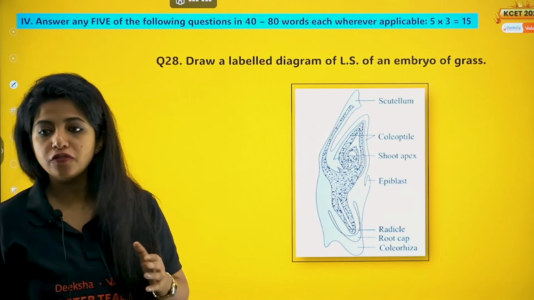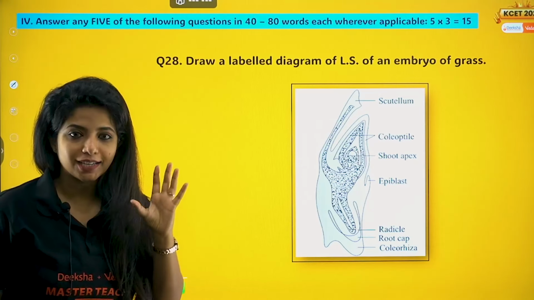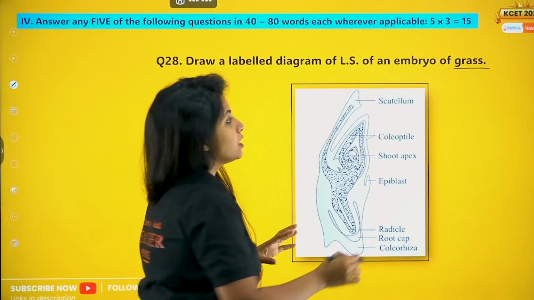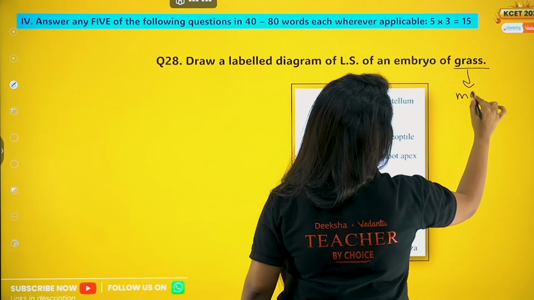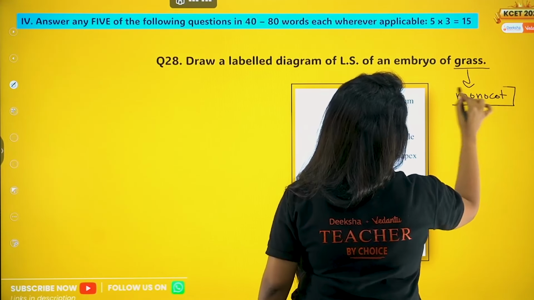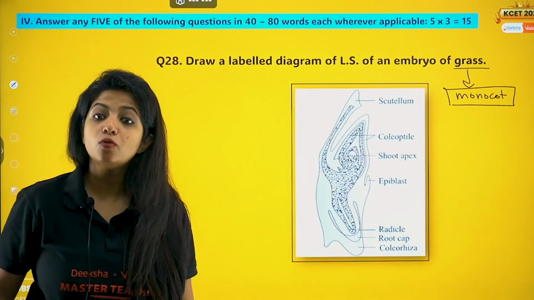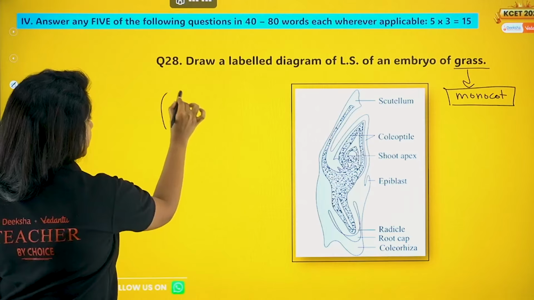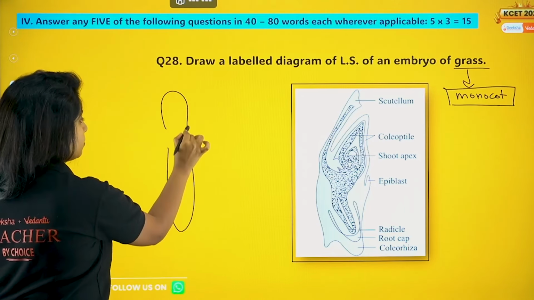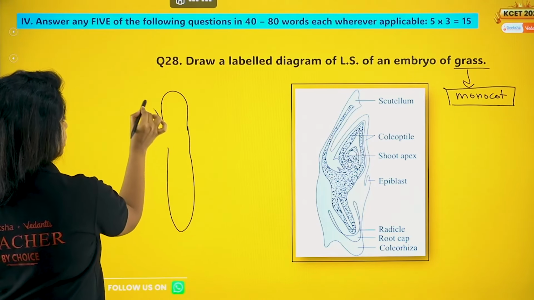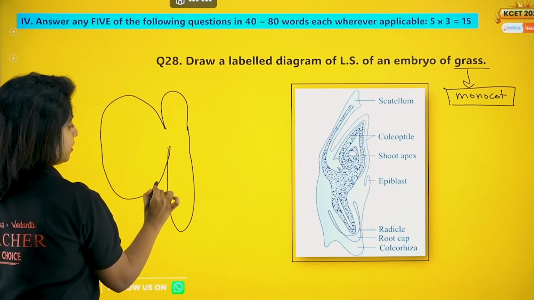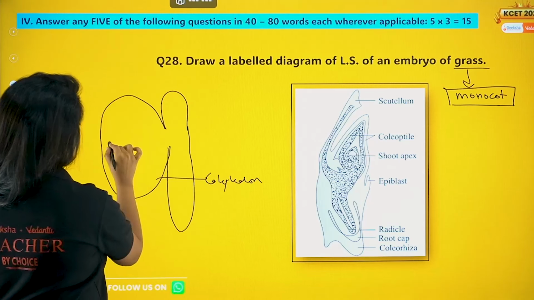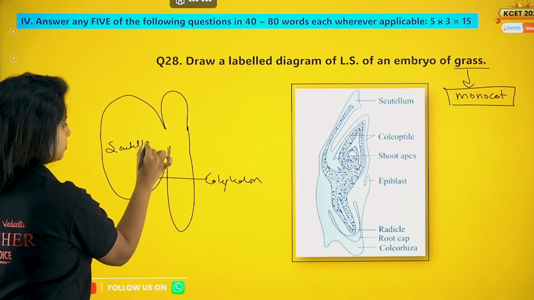Draw a labeled diagram of LS of an embryo of a grass. What do you mean by grass? Is it a monocot or is it a dicot? Grass, my dear children, is a monocot. So basically you are being asked to draw the LS of a monocot embryo. So how do you do it? Monocot means they just have one cotyledon. My dear children, understand, you have an embryonal axis up there, and this embryonal axis would be having one cotyledon. What do you call this cotyledon? You call this cotyledon the scutellum.